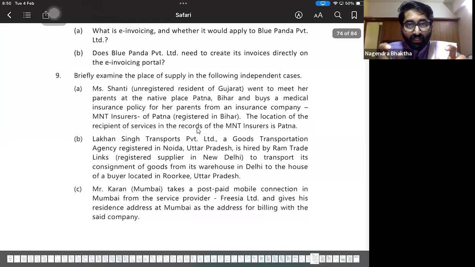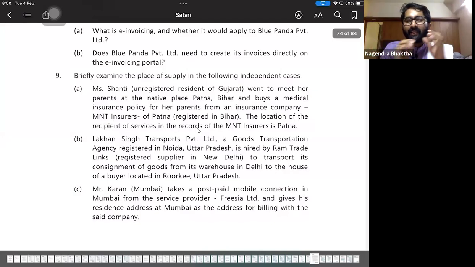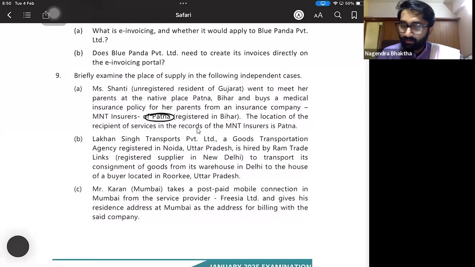So here, Miss Shanti, an unregistered resident of Gujarat, went to meet her parents at the native place, Patna, Bihar, and bought a medical insurance. She went there as per section number 12. As per section 12, subsection 13 or 12, in case of insurance, if an address is there, that address should be the place of supply. In this case, what will be the place of supply? Bihar, Patna, will be the place of supply.